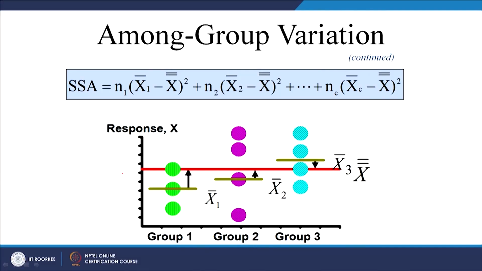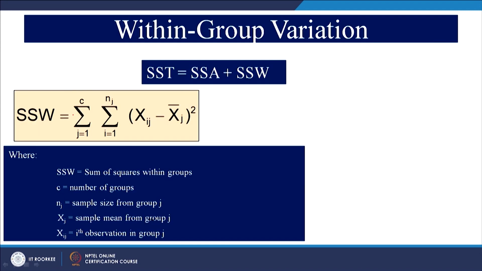So, this is among group variation, and it would look like this. You have got 3 elements in the first group. This is the mean of the first group, and this is how that mean is away from the grand mean. So, this is the difference, this is the difference, and this is the difference, right. This is among group variation. Okay. Let us look at within group variation.